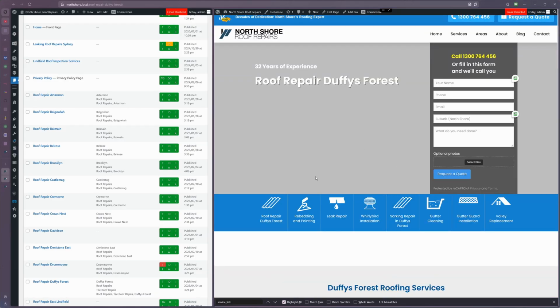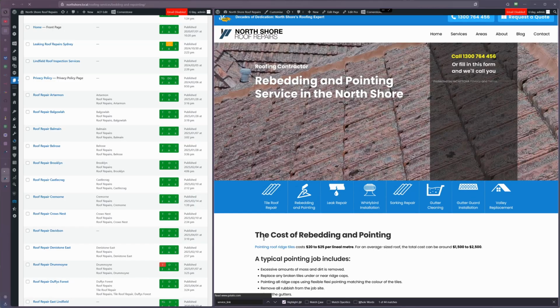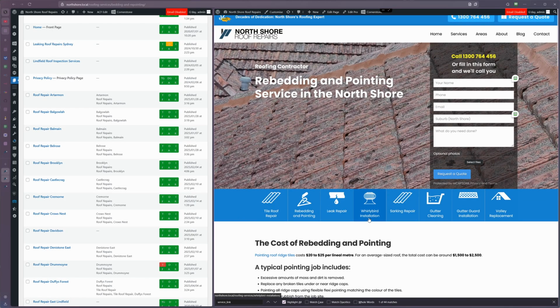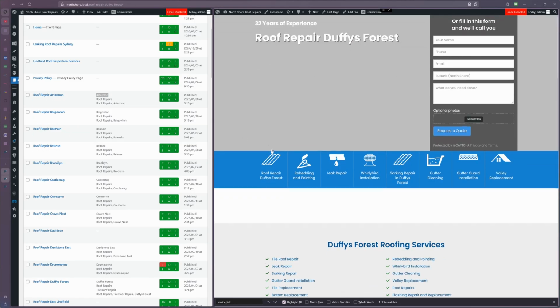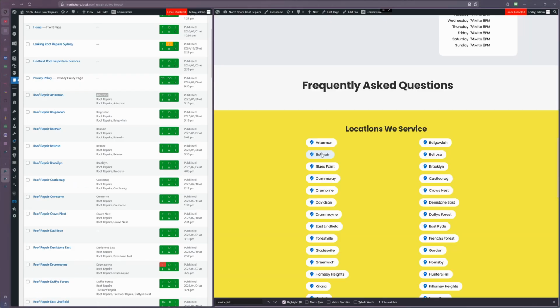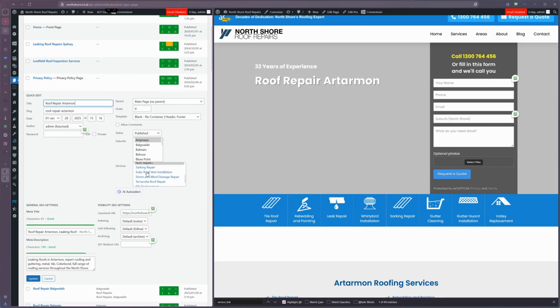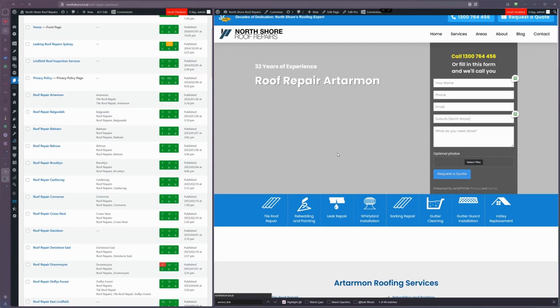If I visit Duffy's Forest, links in the results that are assigned for that service and suburb. If I was to visit one of the generic pages, I would just be seeing the generic links for all services. So I've assigned suburbs over there. So if I was to visit Artemon, add tile roof repair, I'll refresh the page, and then I've got the specific link for Artemon.